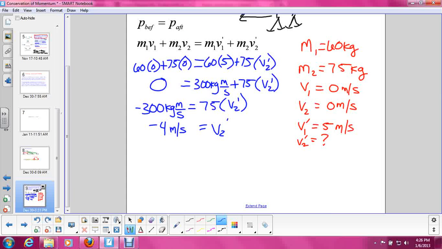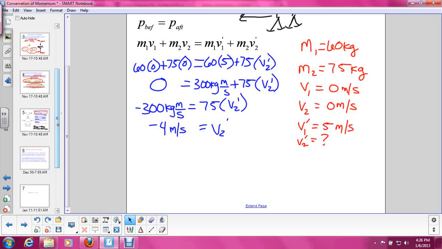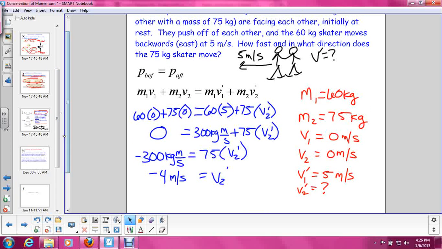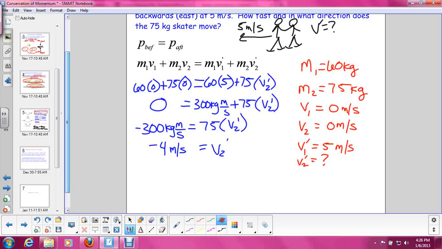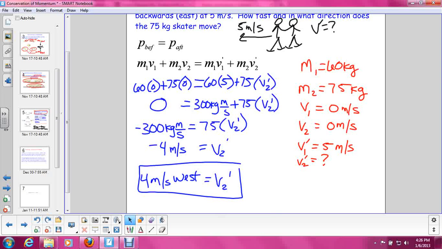So we know that it's moving at negative 4 meters per second, but what direction is that exactly? Well, we called the 5 meters per second of the first skater positive, and that was to the east. So if the second skater is moving in a negative direction, that must be the opposite of east, which is west. So the final answer for this problem is v2 prime equals 4 meters per second west. And that's your answer.